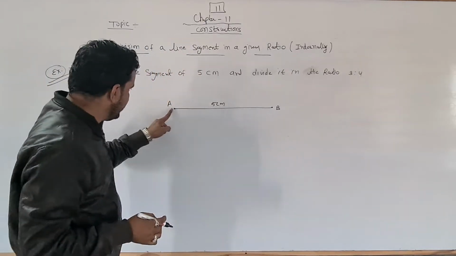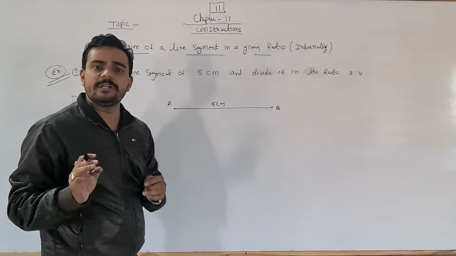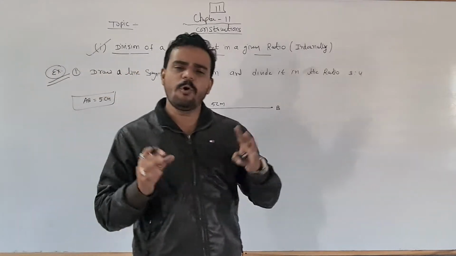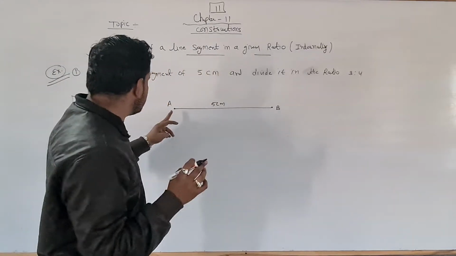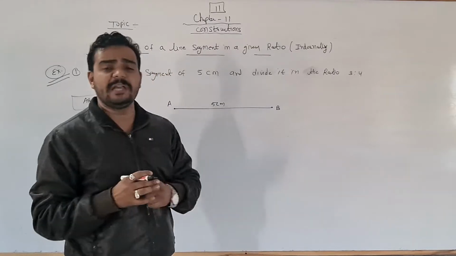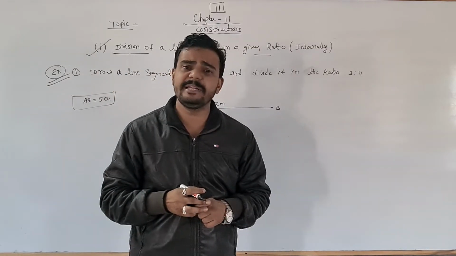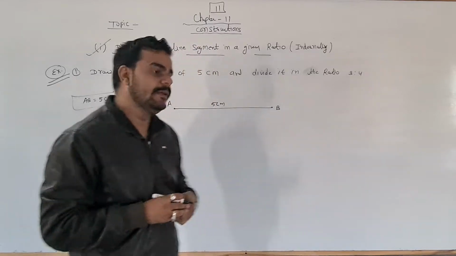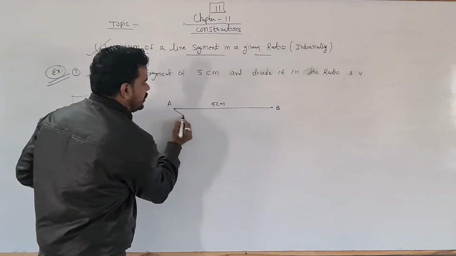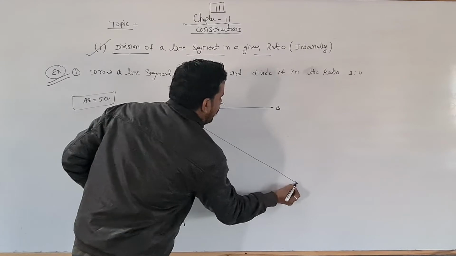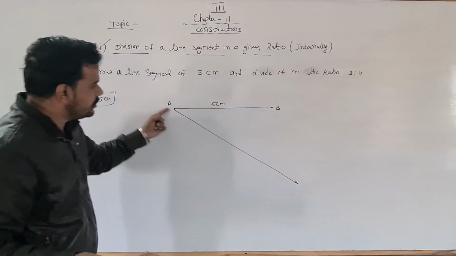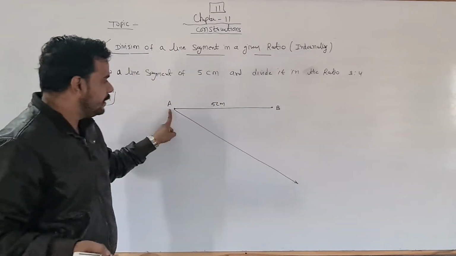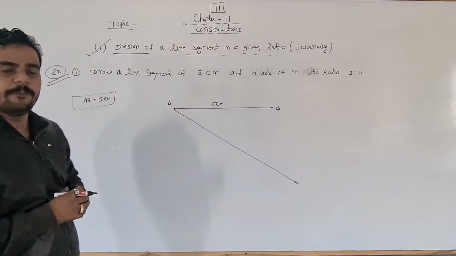यहाँ पे acute angle ड्रॉ करना है. Acute का मतलब क्या होता है? What is the meaning of acute angle? In all the questions you have to just make an acute angle here. Acute angle means an angle which is less than 90 degree. तो यहाँ पे आपको 90 से छोटा एक acute angle बनाना है. और अगर आप acute angle नहीं बनाए, then also you can draw with the help of scale. Scale से भी direct एक line draw कर सकते हैं.